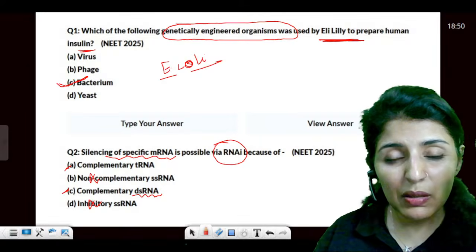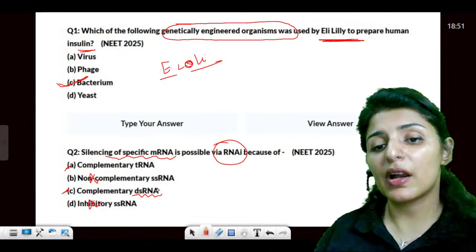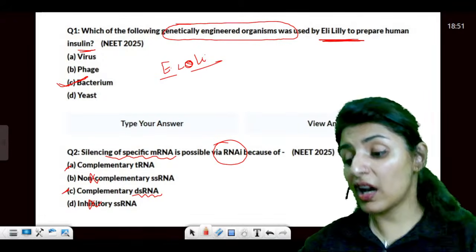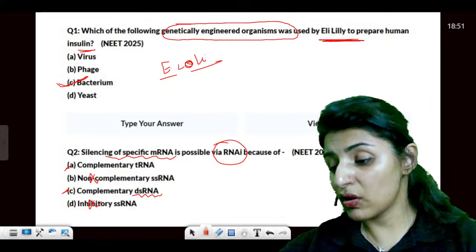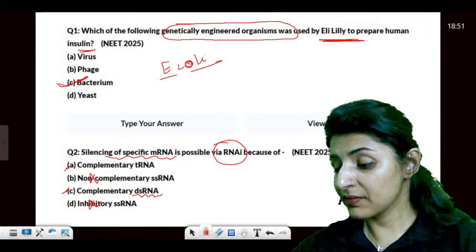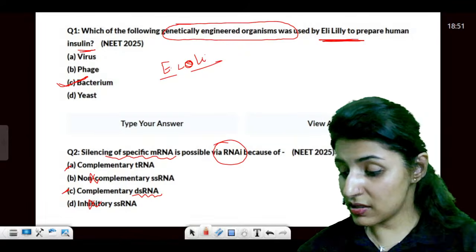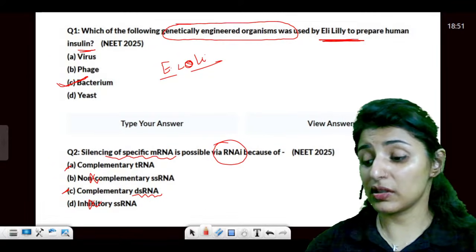It was a statement-based question in 2024, and then it came out in this format in 2025. We are again getting a question on RNA interference this year. We are 100% getting a question on RNA interference this year. Just the format will be, of course, different. We are definitely getting a question on this.